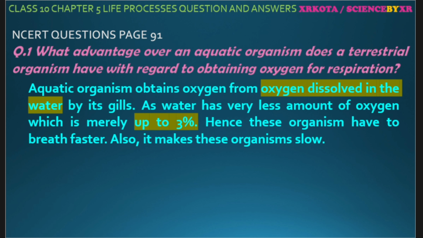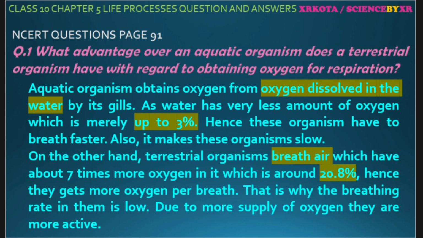If the temperature increases, it may go down further. Hence these organisms have to breathe faster in order to fulfill their oxygen need, whereas terrestrial organisms obtain their oxygen from the air, and air has 20.8%, nearly 21%, that is 7 times more oxygen. Hence they have to breathe quite slowly compared to the aquatic organisms.